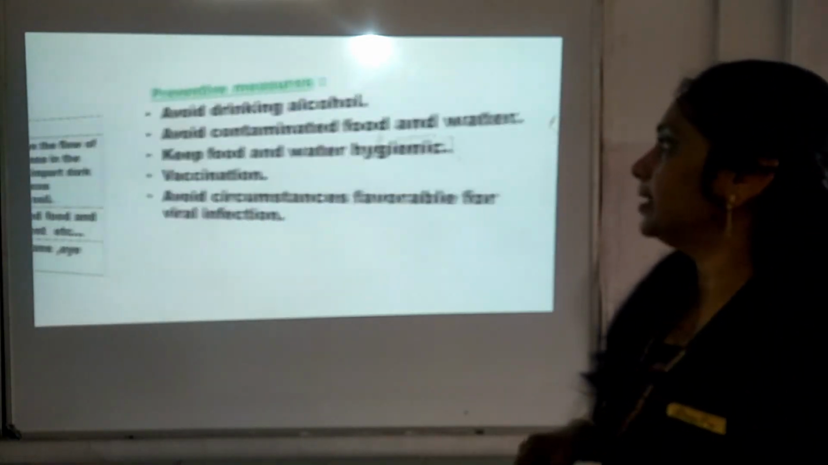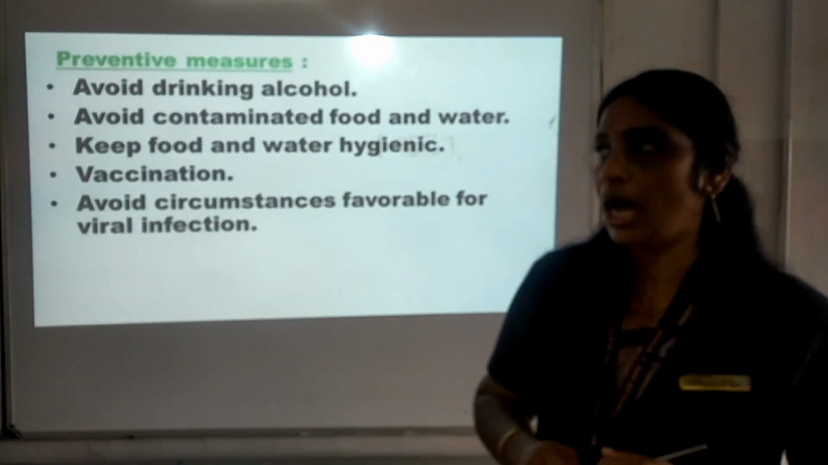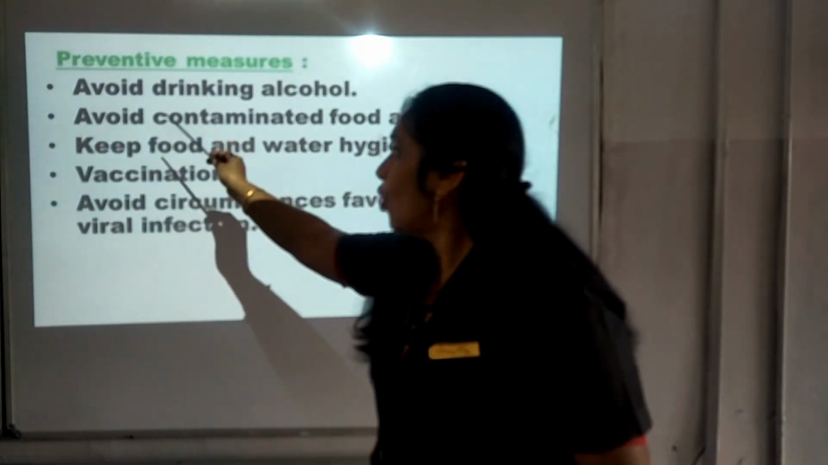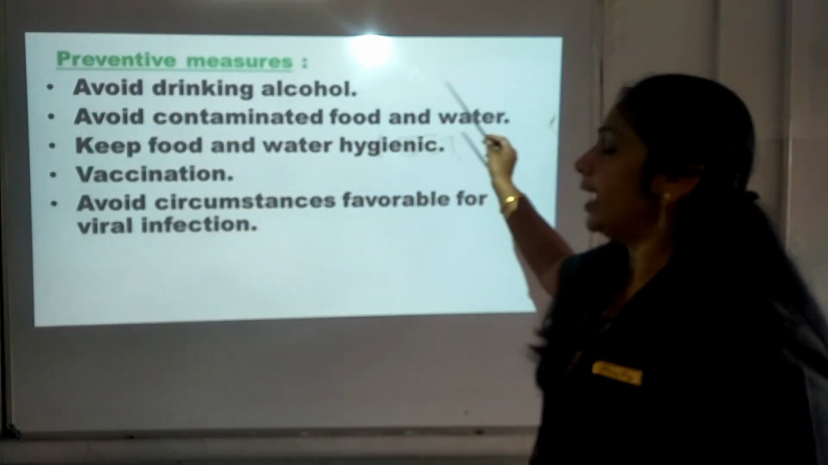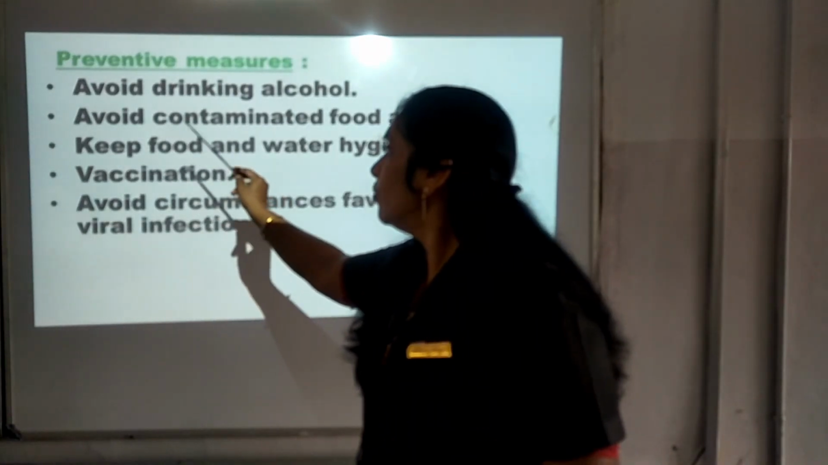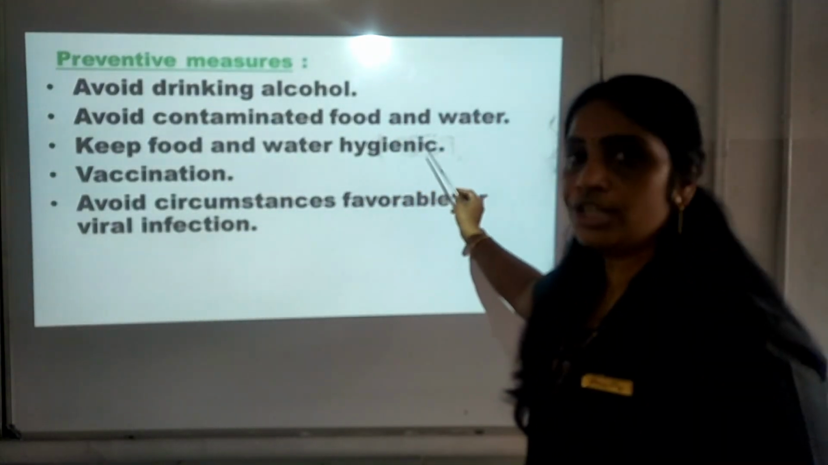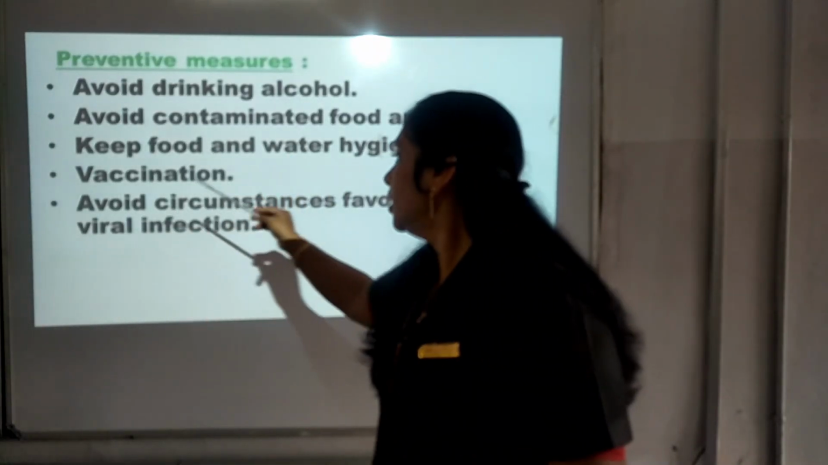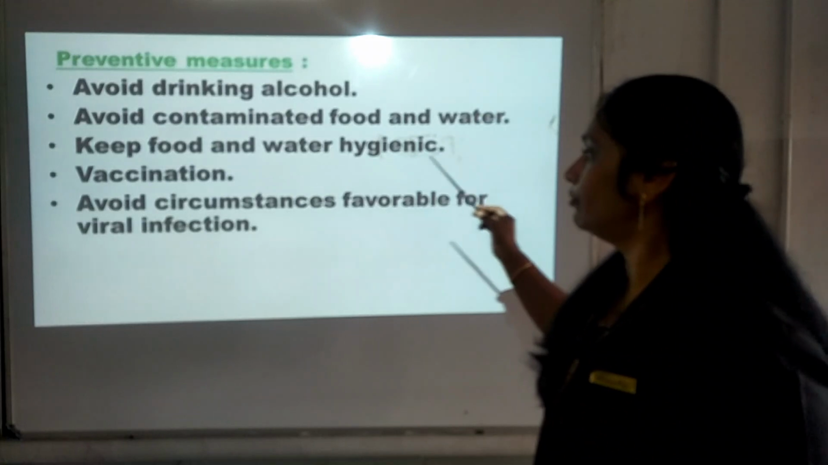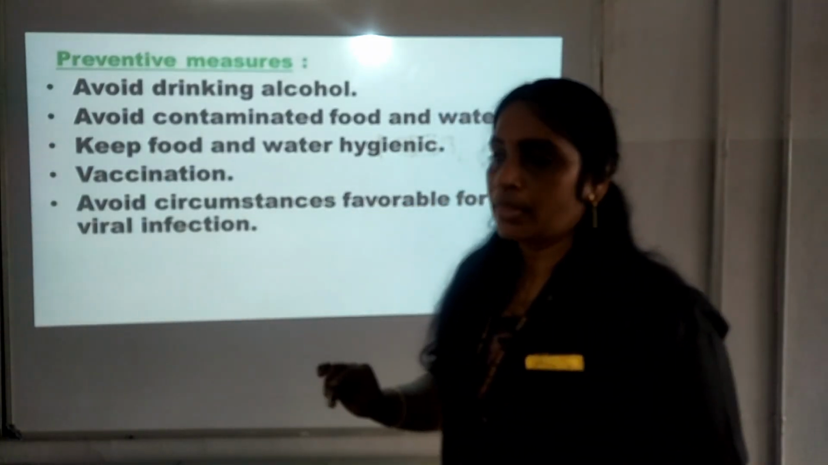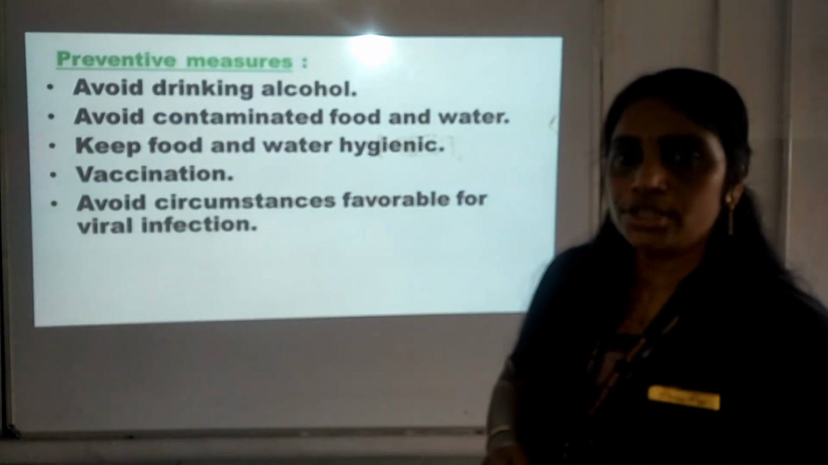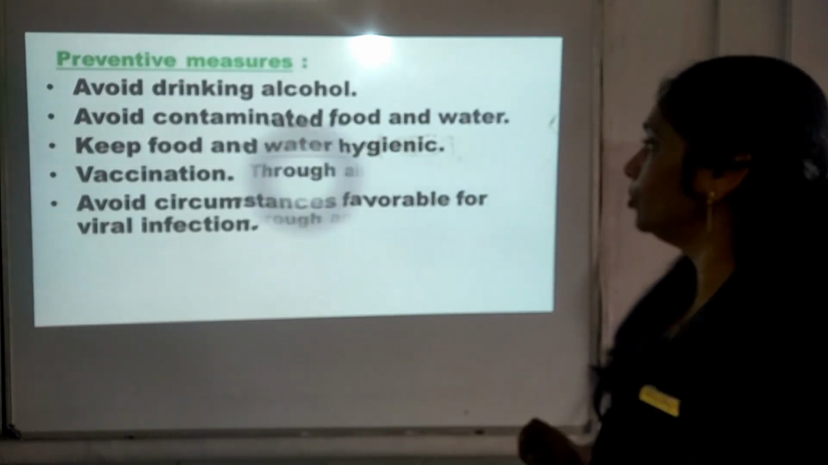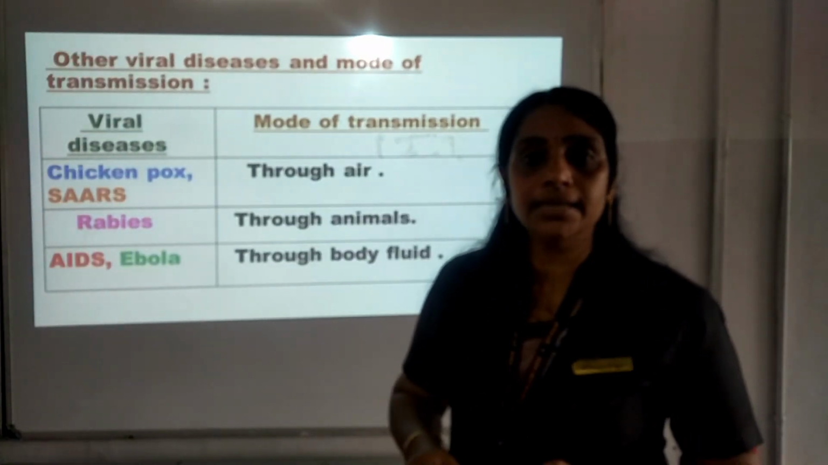Now next it is being said that preventive measures are: avoid drinking alcohol, avoid contaminated food and water, keep food and water hygienic, vaccination should be taken, avoid circumstances favorable for viral infection. So these are certain preventive measures which should be taken against hepatitis. I think you would have understood about hepatitis.